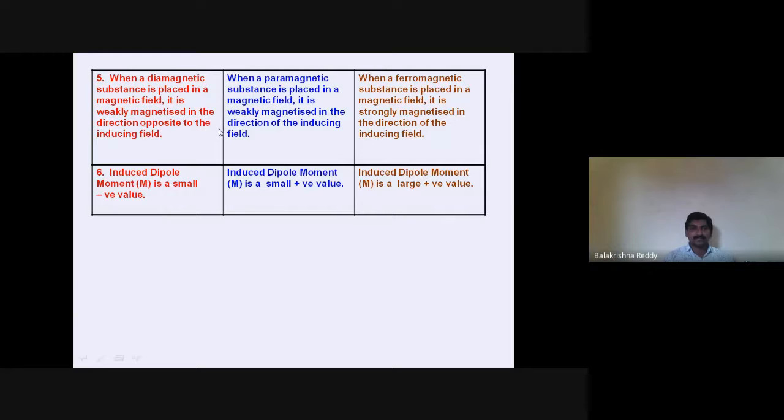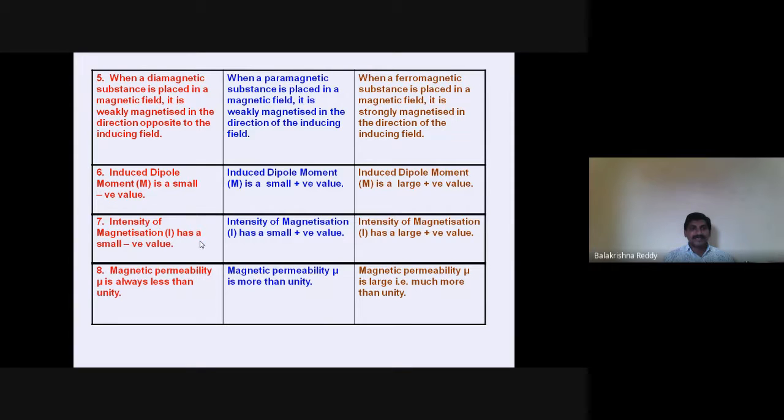Now you can see the most important characteristics which we have learned in earlier classes, that is induced dipole moment is a small or negative value for diamagnetic material. Here induced dipole moment is positive in paramagnetic material. Obviously in ferromagnetic material the dipole moment is more positive because it aligns in the direction of the magnetic field, but in diamagnetic it is opposite.